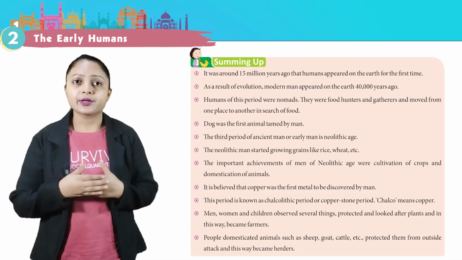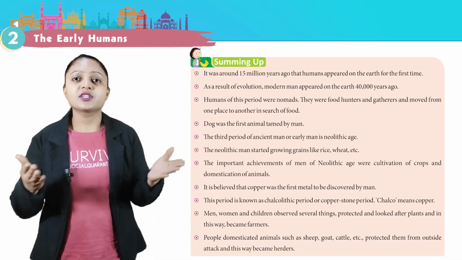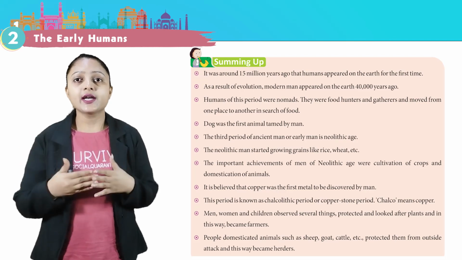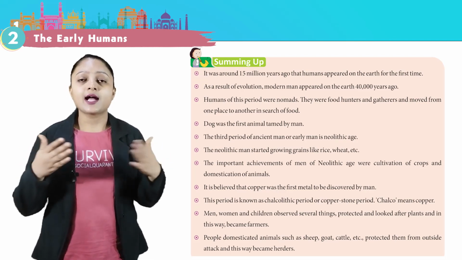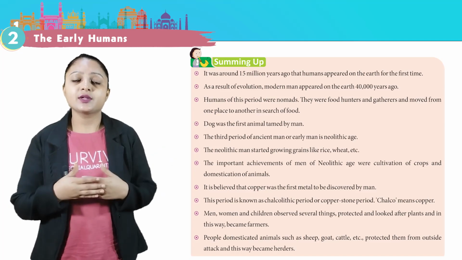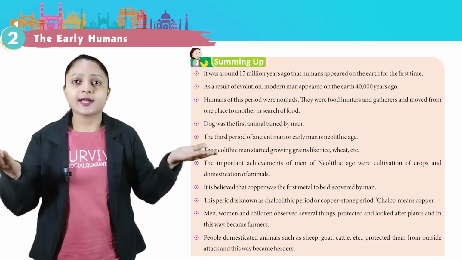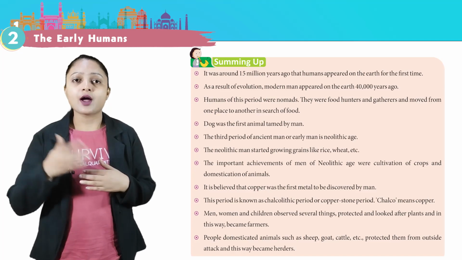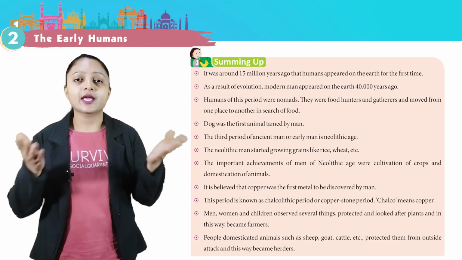Chalco means copper. Men, women and children observed several things, protected and looked after plants and in this way became farmers. People domesticated animals such as sheep, goat, cattle, etc., protected them from outside attack and in this way became herders.